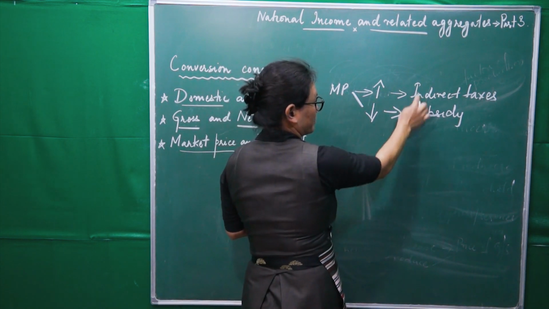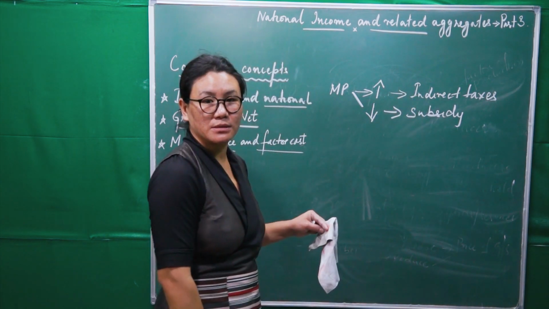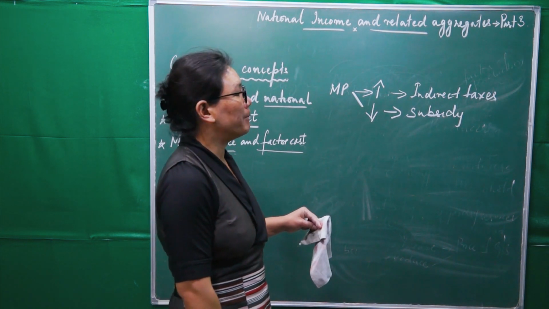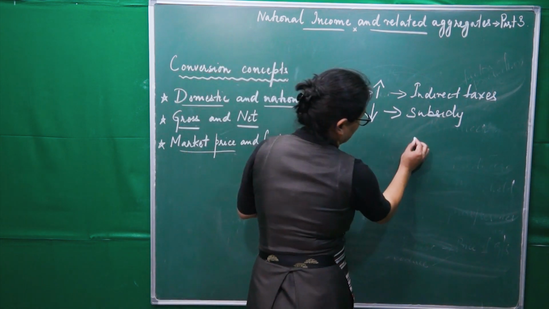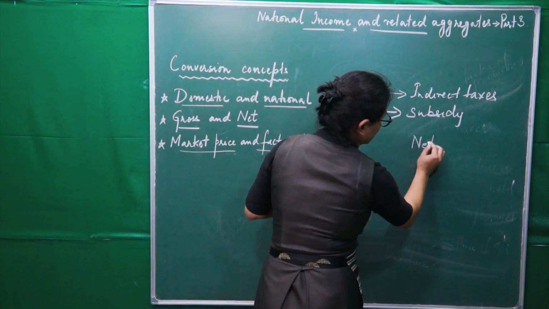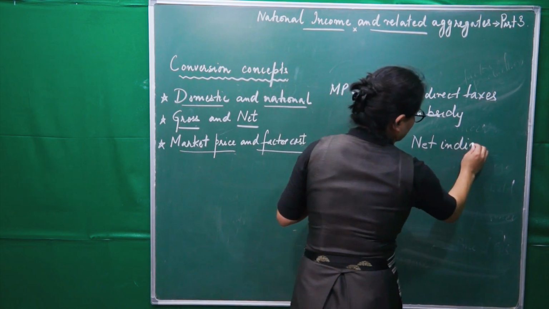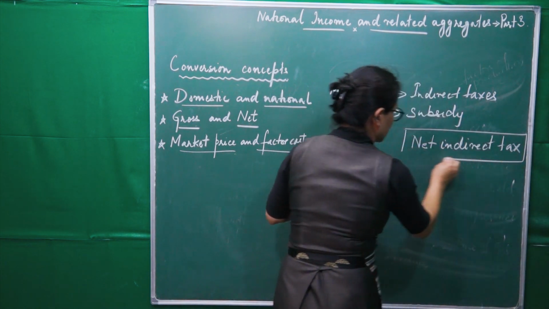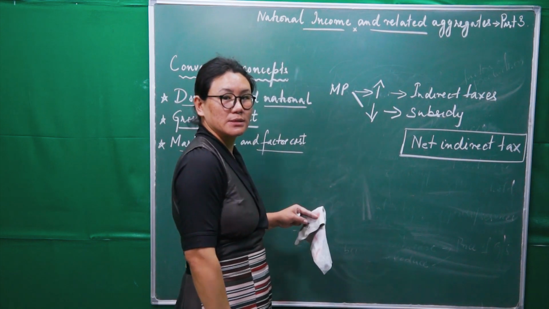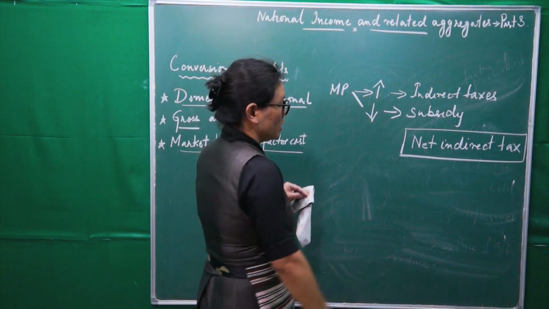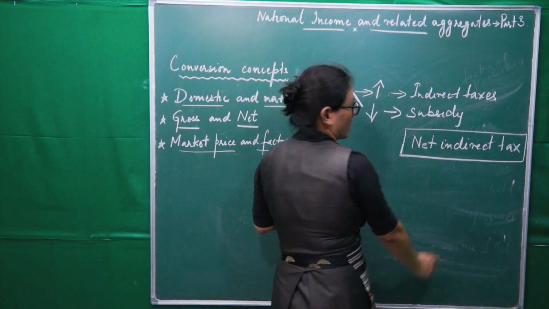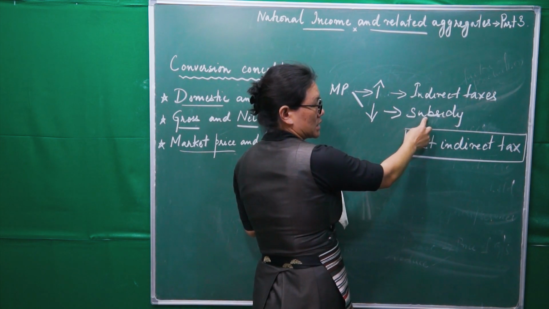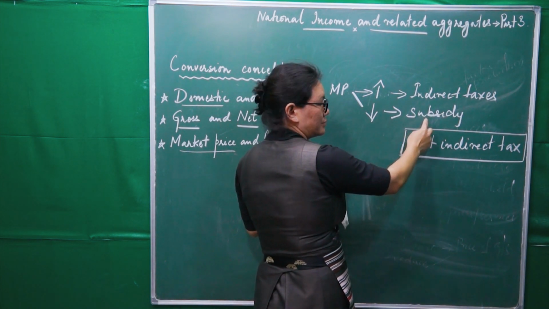Now these two things, indirect taxes and subsidy, are the two components of NIT, net indirect tax. This is important. Net indirect tax. So, what is this net indirect tax? It is the difference between indirect taxes and subsidy. Clear? Okay.